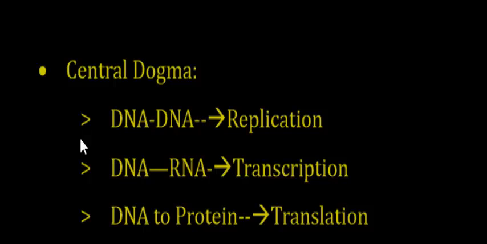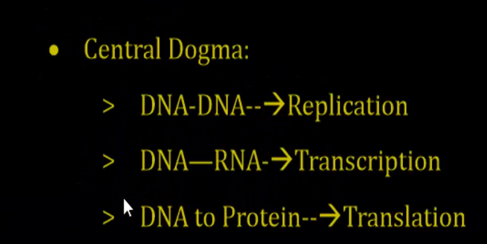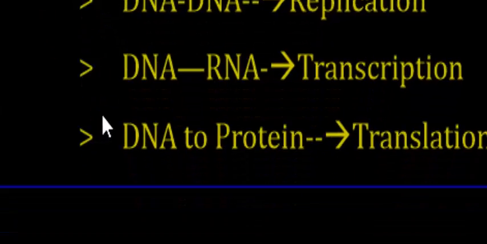So what do we mean by central dogma? Central dogma states that genetic information flows in one direction from DNA to RNA and RNA to proteins. In other words, replication, transcription and translation are the three processes involved in the whole central dogma.